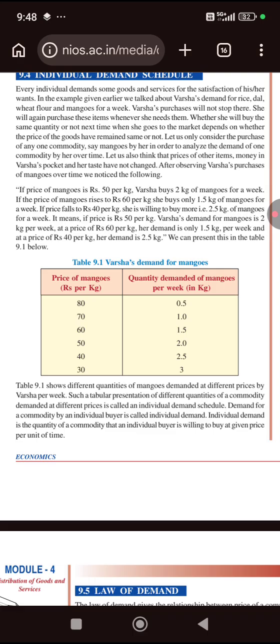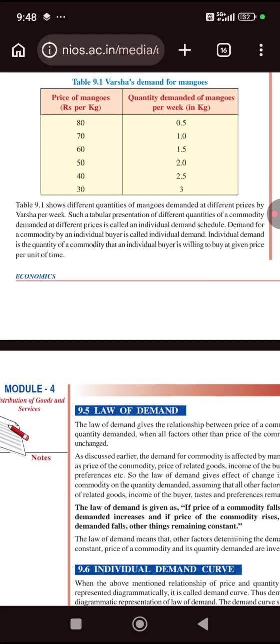So we see that demand is inversely related to price. If the price increases, the demand decreases, and if the price decreases, the demand increases. So, it's called an individual demand schedule.